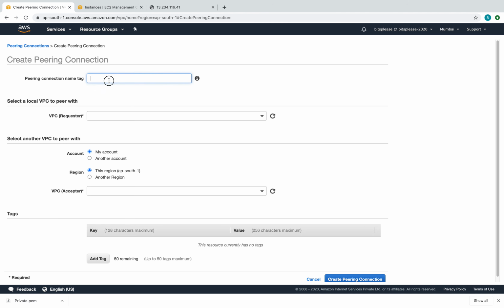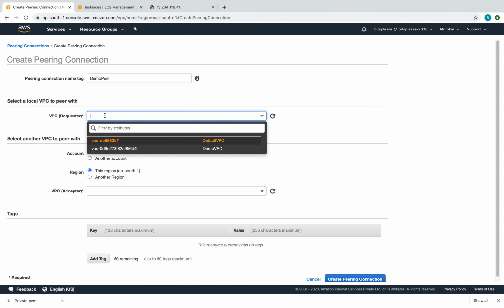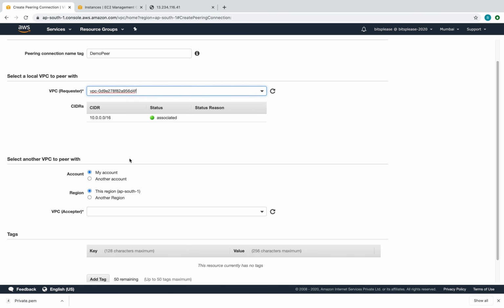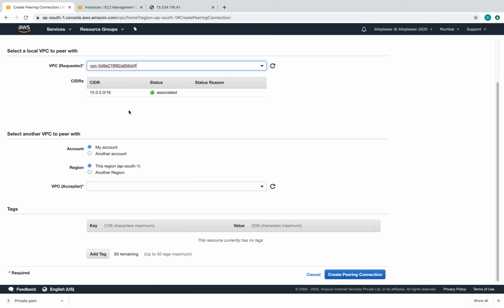So here I can give any name, let's say demo peer probably, and here the requester. So the requester VPC, I can put it as my demo VPC, right? And you can connect to, so this is what I wanted to show you.